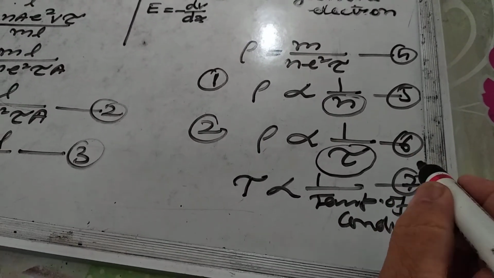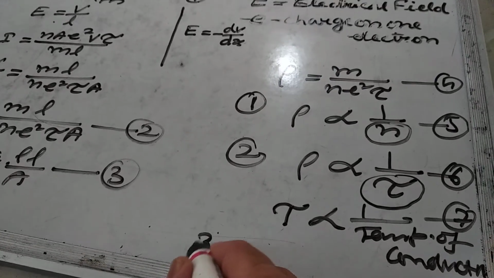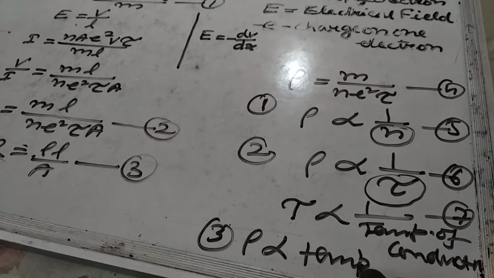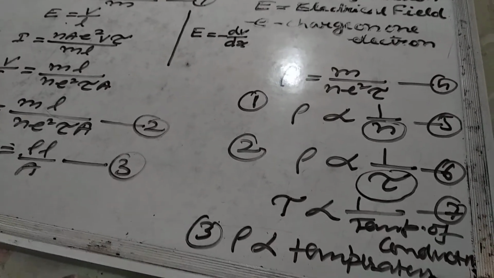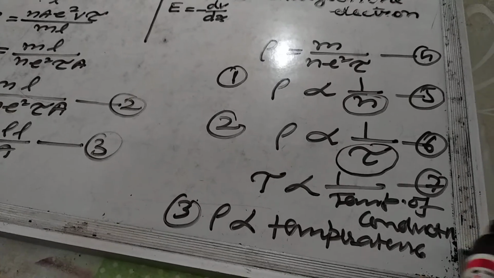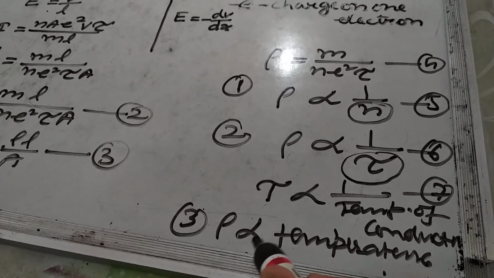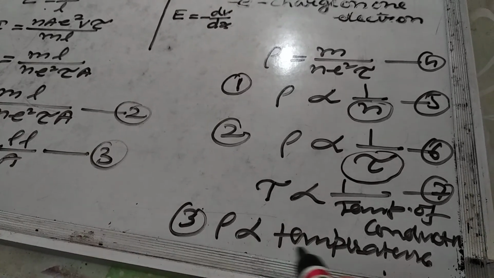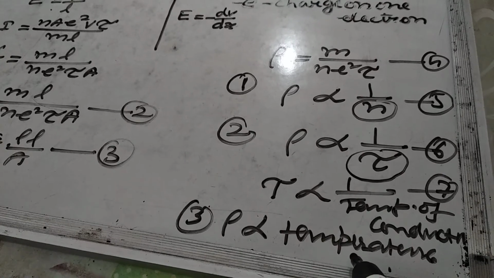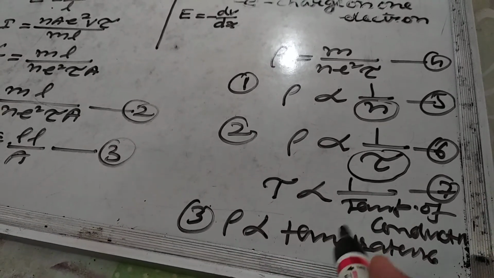From equations number 6 and 7 it is clear that the resistivity is directly proportional to the temperature of the conductor. So if we increase the temperature of the conductor, the resistivity will also increase, and if we decrease the temperature of the conductor, the resistivity will decrease.